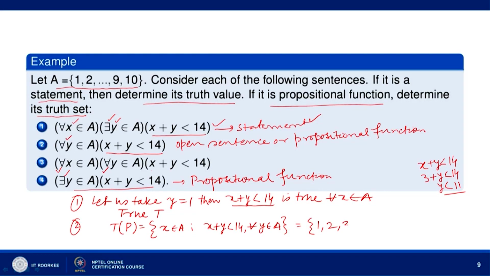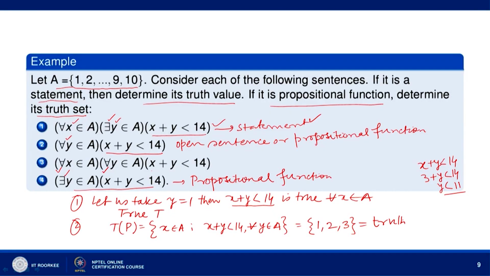So, this inequality is valid. So, for x equal to 3 also, x plus y is less than 14 for all y belonging to A. Now, if you go one more step, that is you take x equal to 4, then x plus y less than 14 will not be possible for all y belonging to A, because when y takes the value 10, then 4 plus 10 is 14, and 14 less than 14 is false. So, the truth set T_P here is the set containing 3 elements: 1, 2, 3.